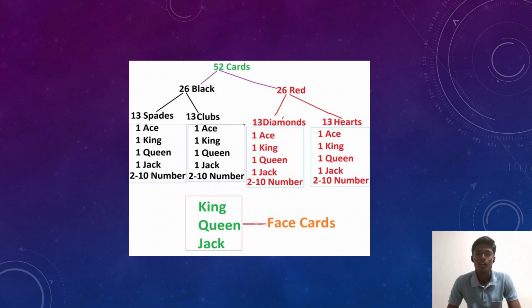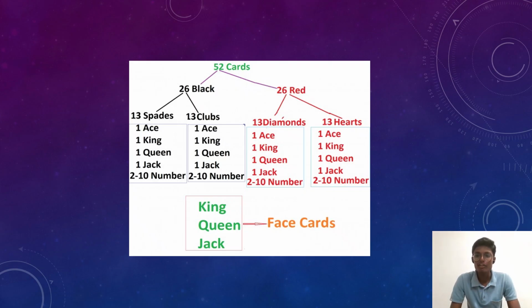The 13 spades have Ace, King, Queen, Jack, and 2 to 10 numbers. The 13 clubs have Ace, King, Queen, Jack, and 2 to 10 numbers. And we have 26 red cards, 13 diamonds and 13 hearts. Diamonds are Ace, King, Queen, Jack, and 2 to 10 numbers. And the 13 hearts are Ace, King, Queen, Jack, and 2 to 10 numbers.